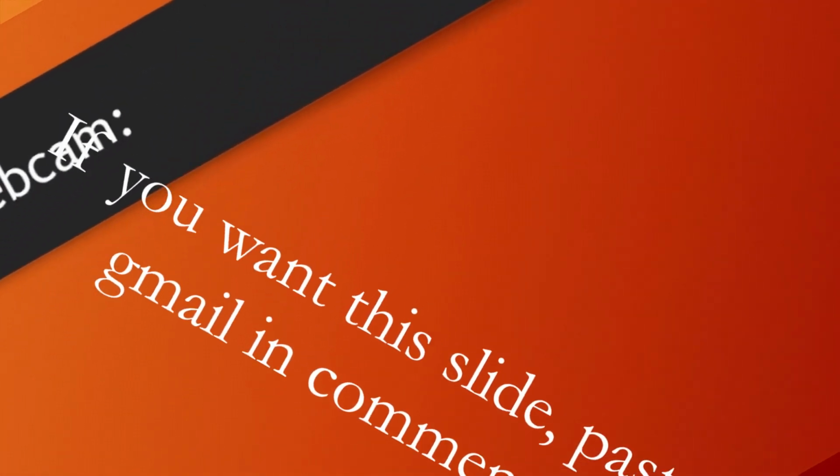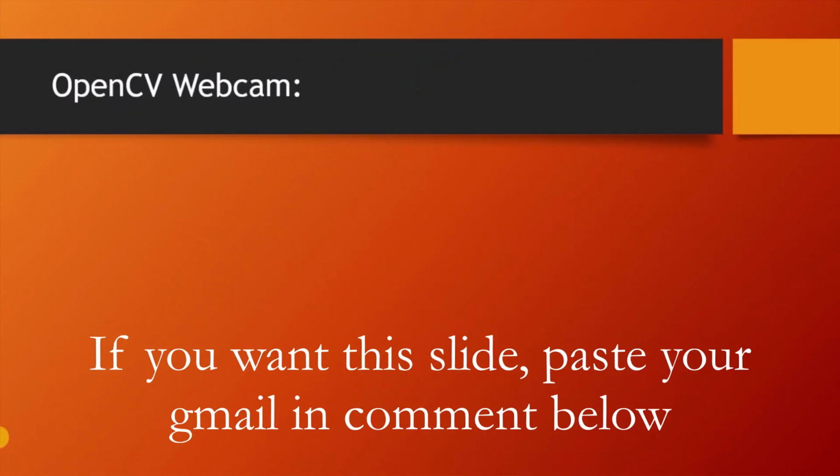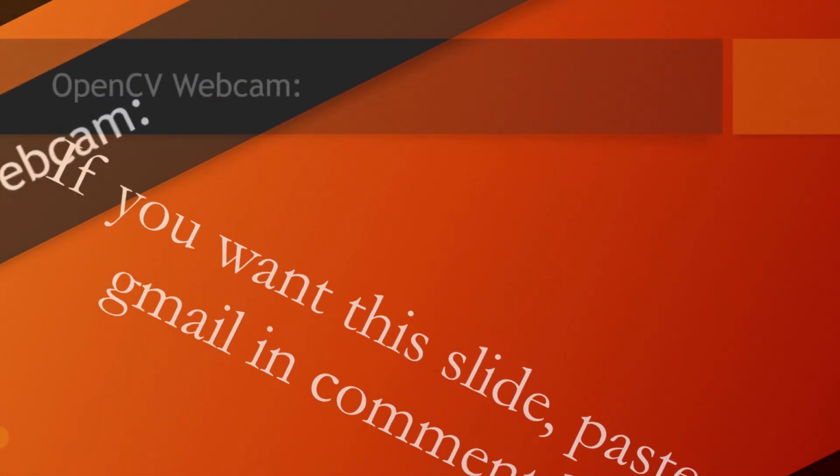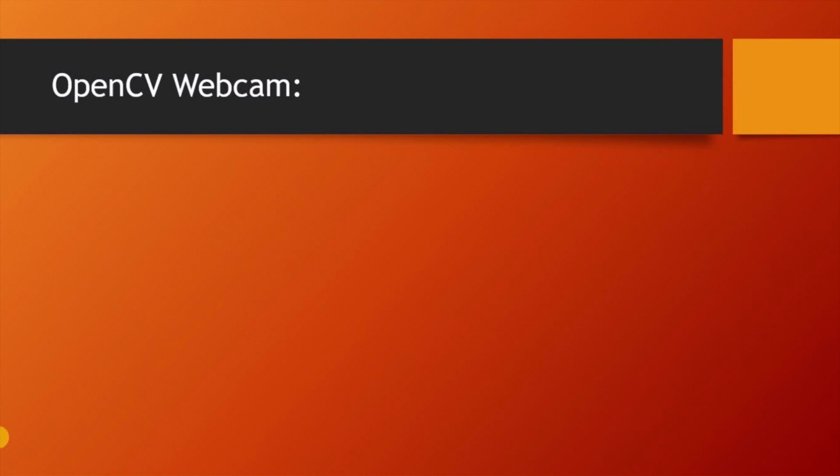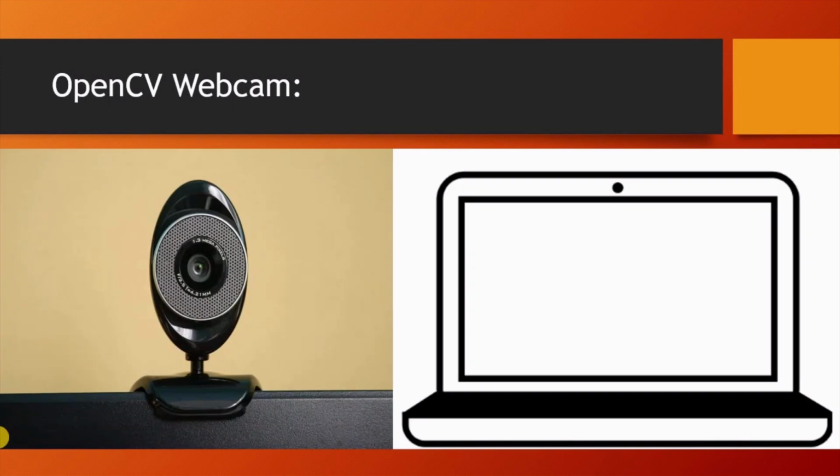Guys, I am again in my slideshow, and now I am going to explain about OpenCV webcam. This is the most interesting and also important topic in OpenCV Python. First of all, what is a webcam? You can see two webcams on your screen. One is external and another is internal. External means you have a webcam that is not by default in your laptop, and internal means your webcam that is present in your computer or laptop.